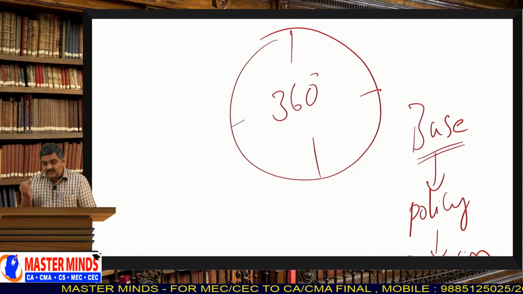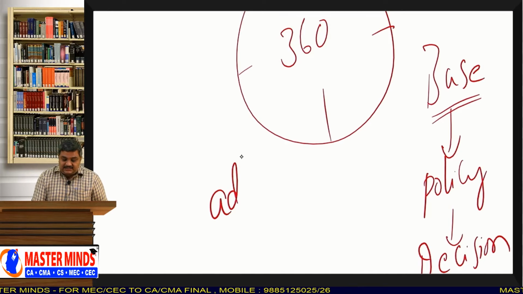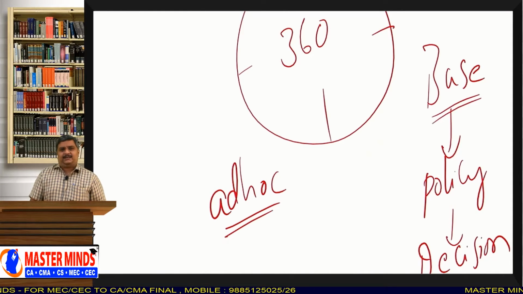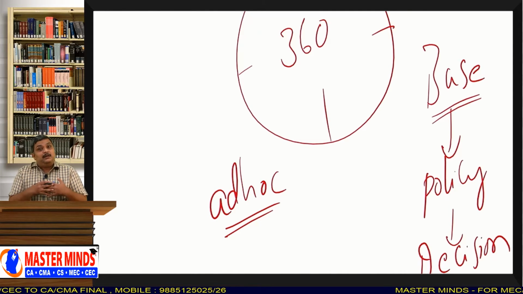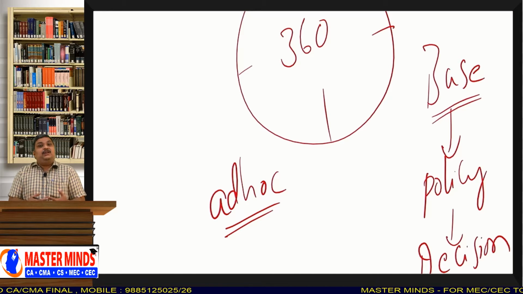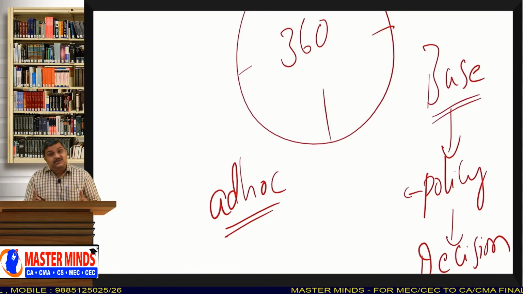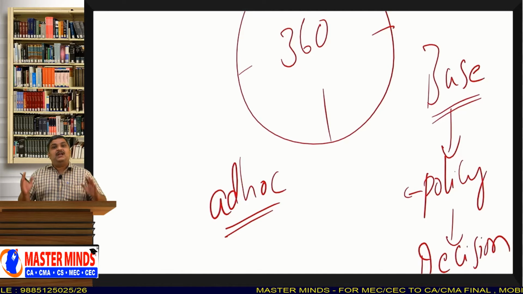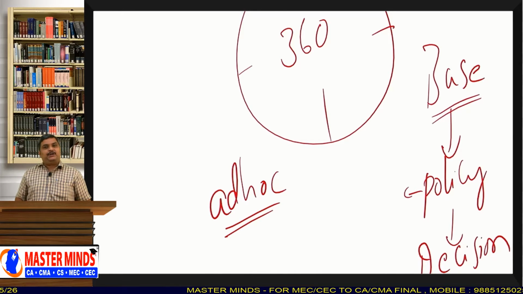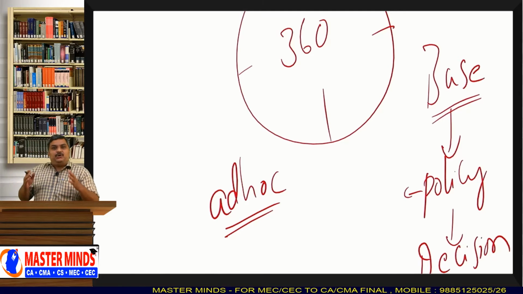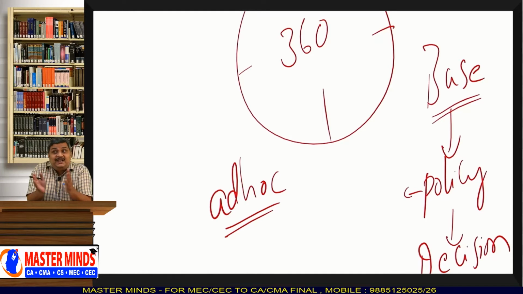This is the most important thing. That means you should not take ad hoc decisions. Of course, sometimes we may take ad hoc, meaning instantaneous decisions. But in most possible cases, you should always take your decisions based on policy. That means at first, a business organization should have a policy statement, a business policy. That is the most important thing. And everything should run in the organization basing on that policy. You should not deviate from the policy.